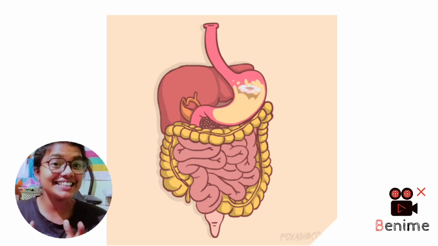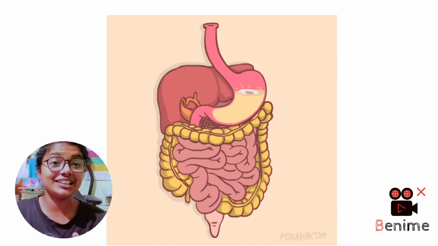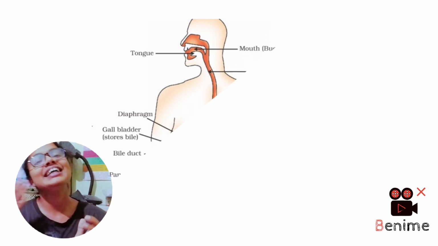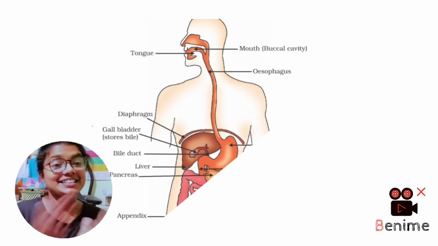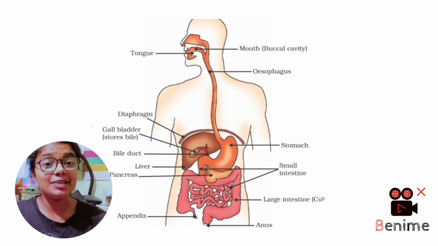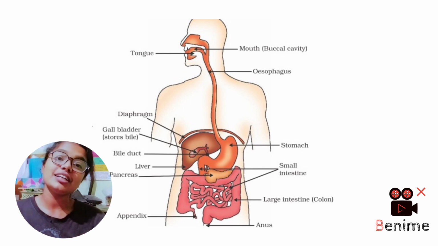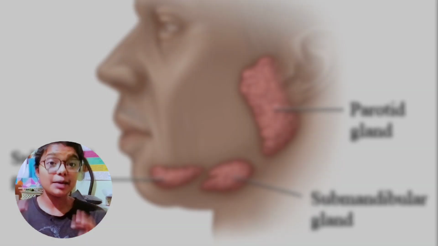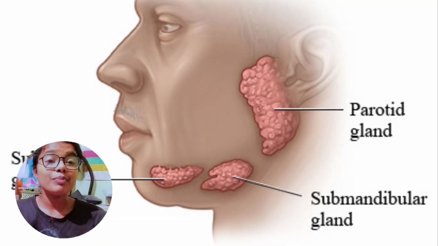I think you know the associated organs too, which means the associated glands will be the salivary glands that we have, as well as the liver and the pancreas, as they will be helping in the process of digestion too by secreting their juices and the enzymes that they contain. So we have learned that alimentary canal is from the mouth to the anus, and the associated organs are liver, pancreas as well as the salivary glands. We have three types of salivary glands, that are parotid, mandibular and sublingual. We will be discussing them in detail.